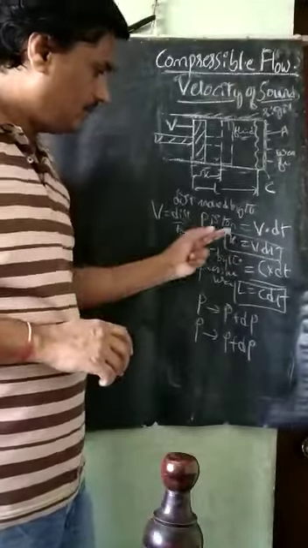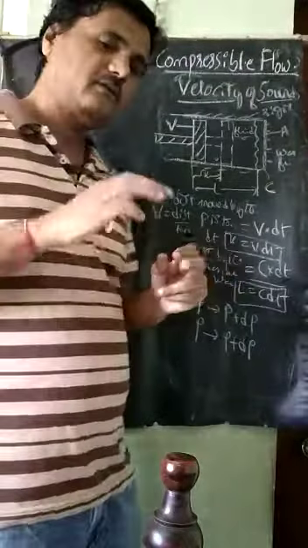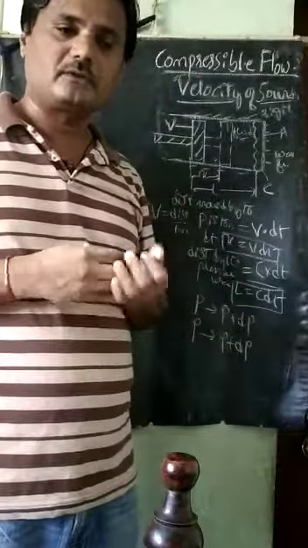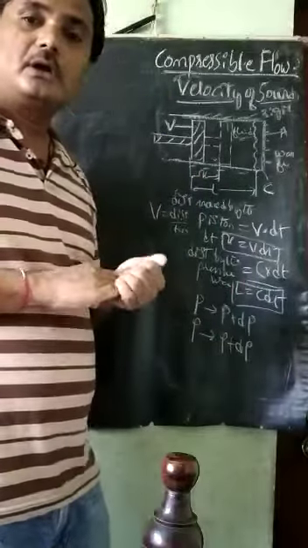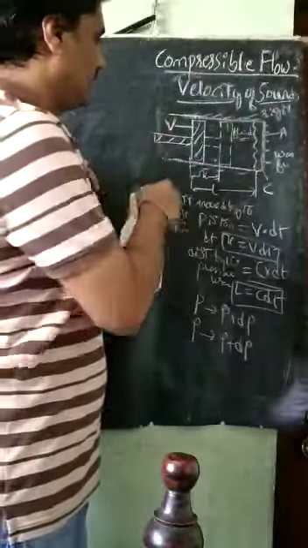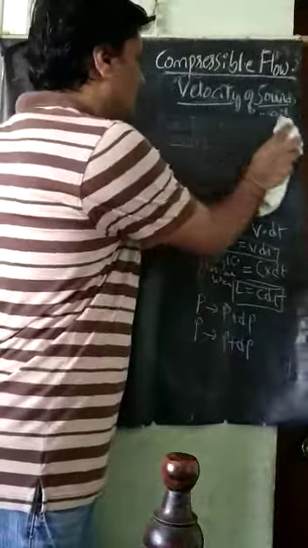Now we will remember these equations, because they are required for the next step of the derivation. So I will continue with the conservation of mass.